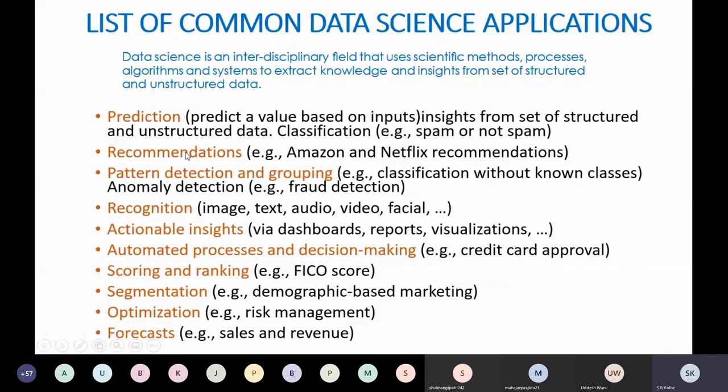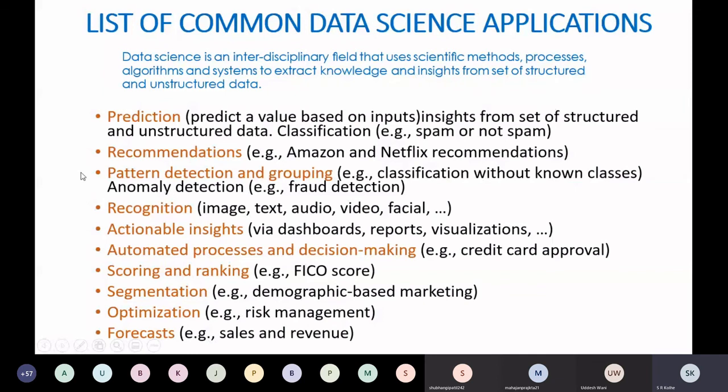Then we have applications associated with recommendations, like in Flipkart, Amazon, or Netflix, where you get recommendations. These recommendations are based on the data that the system collects. So these are personalized recommendations. These are different for every person. AI is used for that purpose.